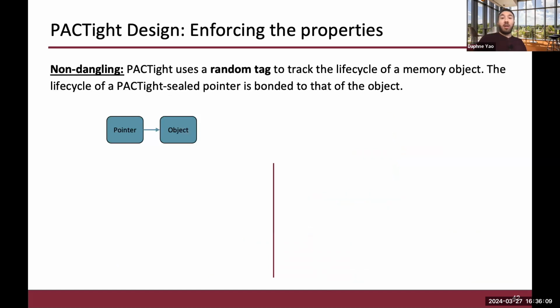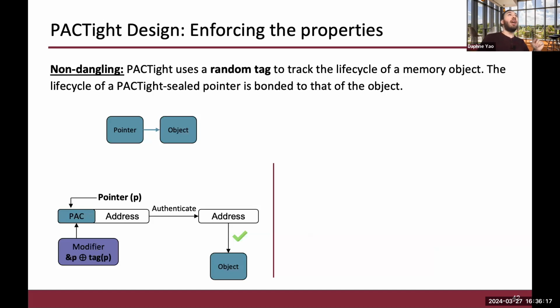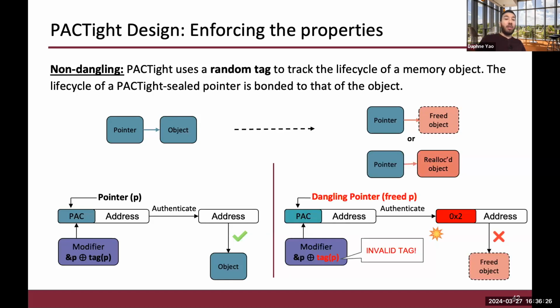And to enforce the non-dangling property, PACTight assigns a random tag to the pointer, right? And this random tag is generated upon allocation, and it is removed upon deallocation. And this allows the life cycle of the object itself to be tracked. And a dangling pointer being used will not have a tag, right? There won't be any tag for a pointer that is dangling or that has already been freed. And this allows the pack itself to be different. And this type of violation will be detected.